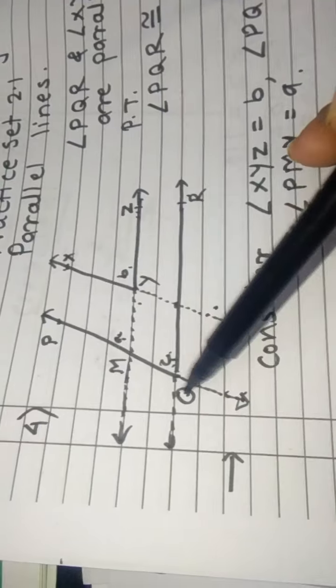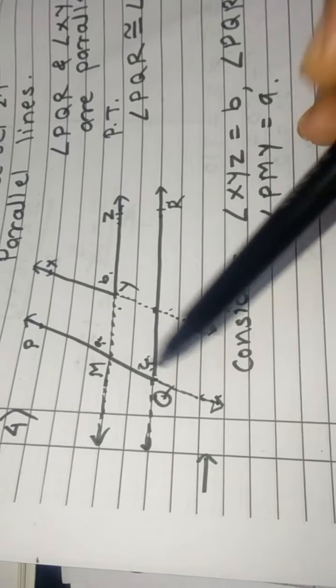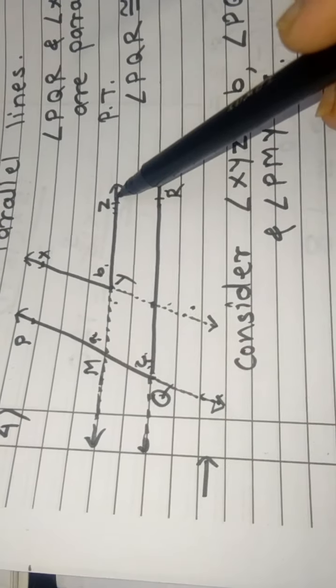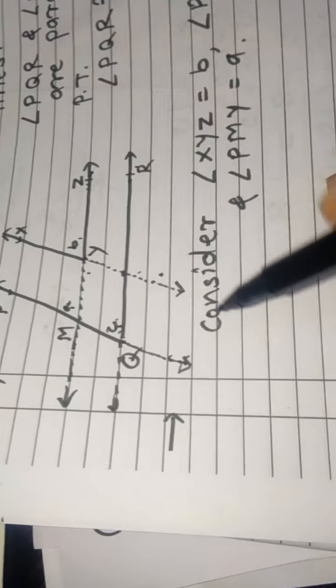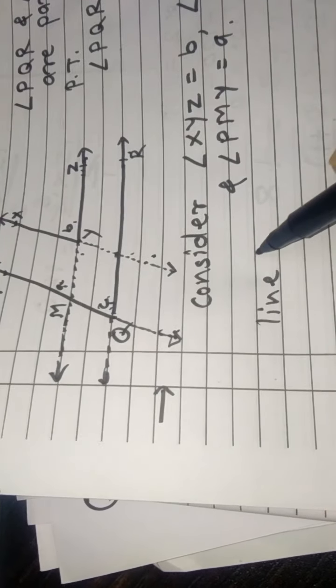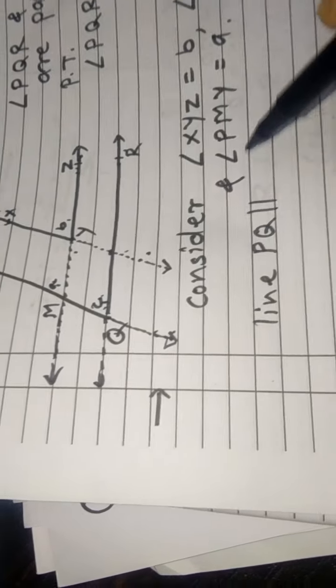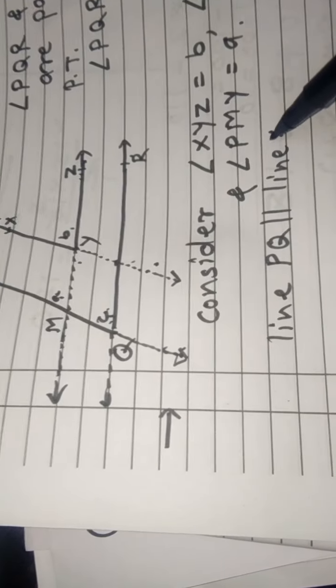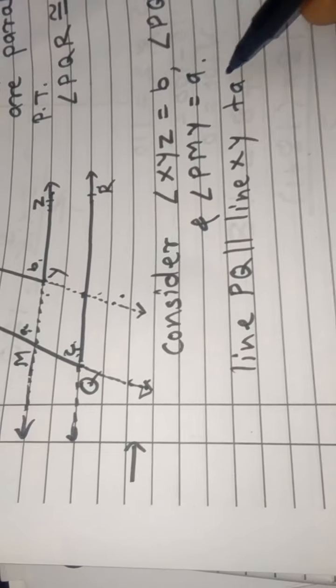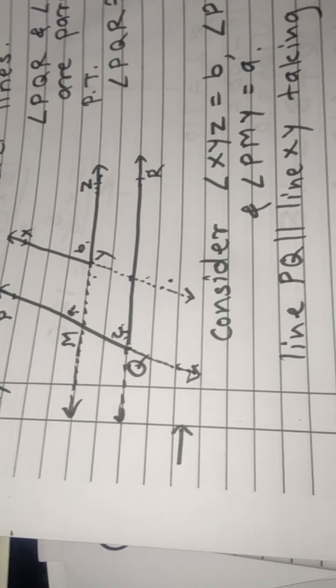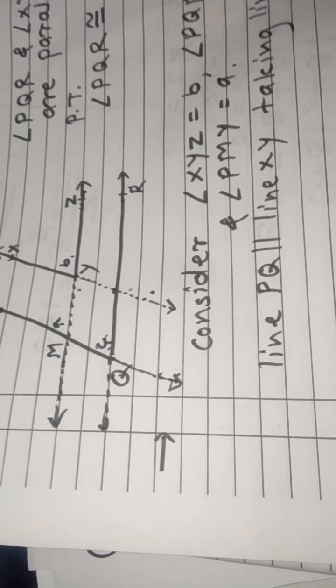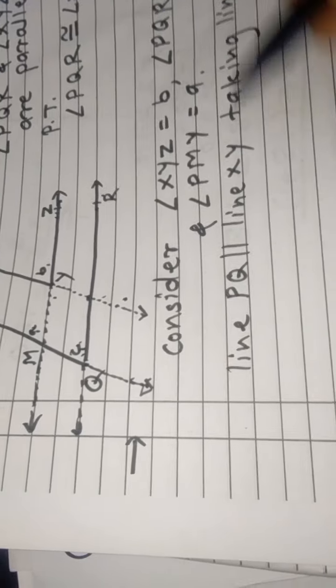Now which lines are parallel? Line PQ and line XY parallel, taking line YZ as a transversal.